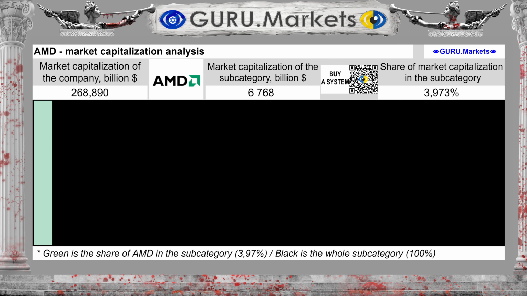Market capitalization of the company Advanced Micro Devices (AMD) is valued at $268.89 billion. And the capitalization of the subcategory is $6,768 billion. Advanced Micro Devices (AMD) has a share of 3.973% and is one of the small companies in the subcategory.